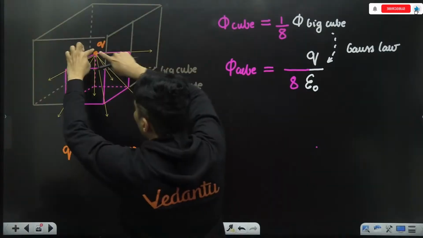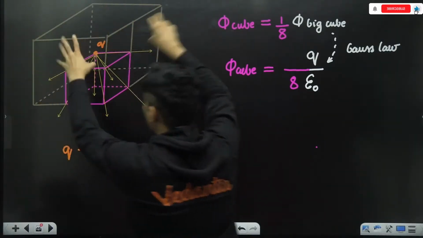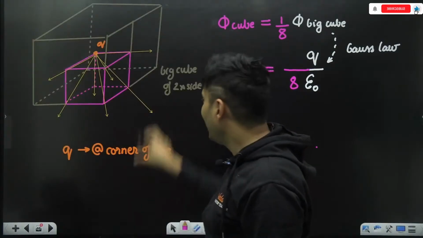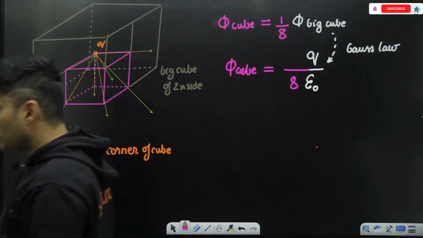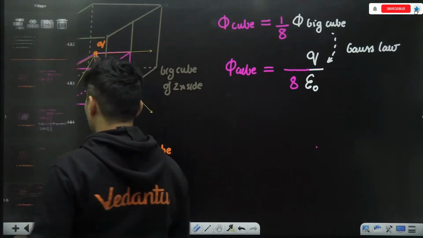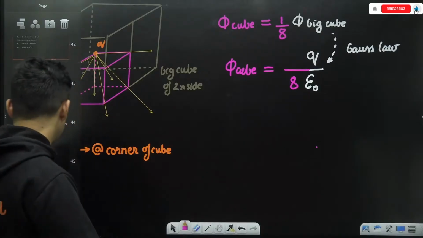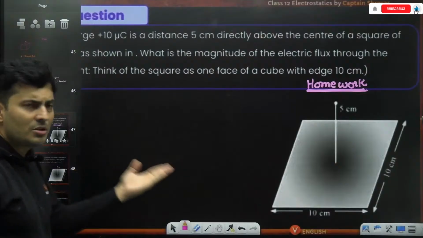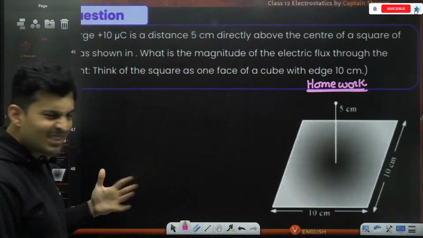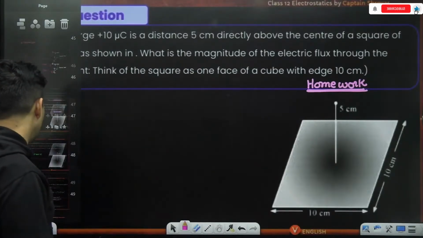Whatever is there, 1/8 is going here, because you can imagine 8 such smaller cubes making that big cube, right? You might have played with a Rubik's cube or whatever. So that gives you that idea. Everyone with me on this? Awesome. So I think you will be able to do this homework question after this. If you see the side lengths, you will quickly understand which kind of question it is.